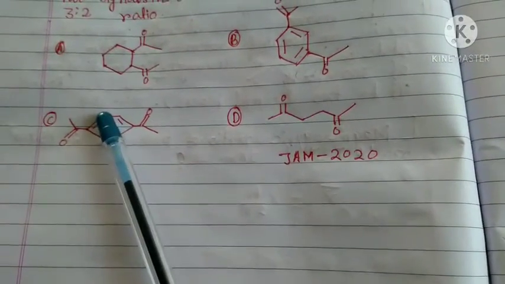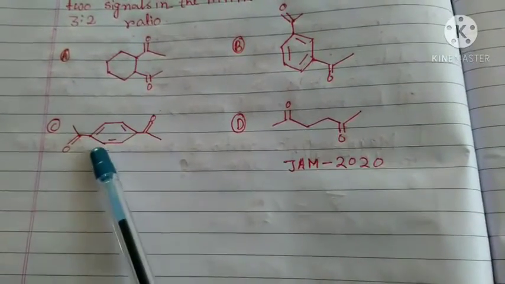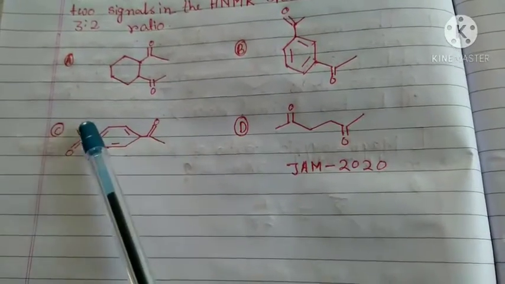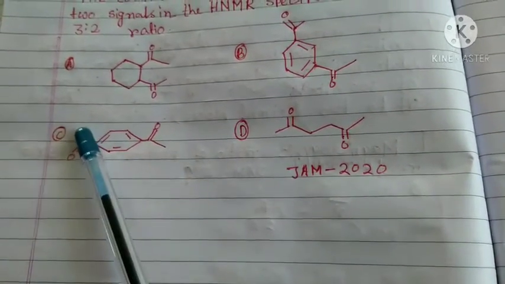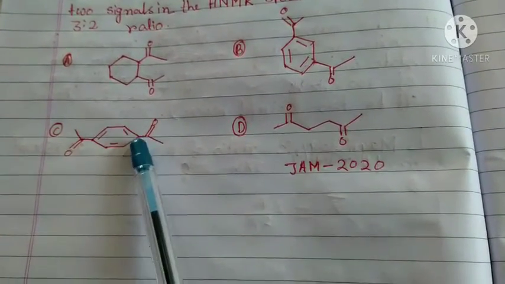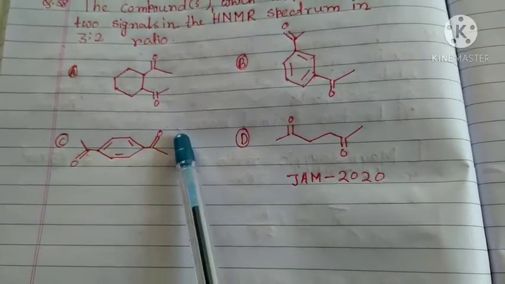See here, these four protons are the same type. Okay, these four are of the same type, and here 3 protons, here 3 protons, 6 protons are of the same type. So this proton and this proton will give two signals.